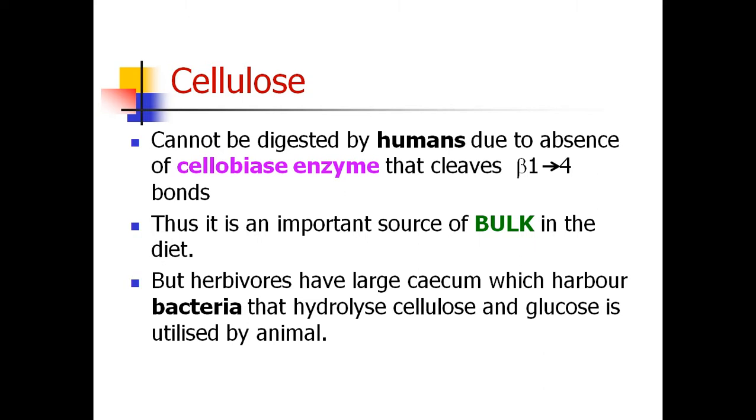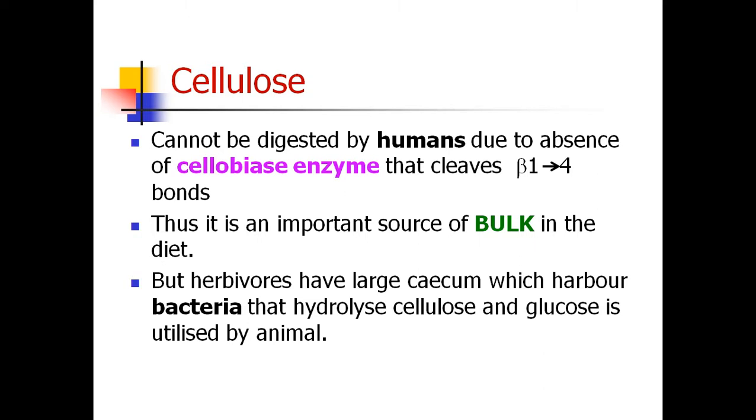Herbivores like goats, cows, sheep, rabbits, those animals which eat plants as their major food material, can digest this cellulose. If you see, their intestine contains some bacteria which can hydrolyze this cellulose.